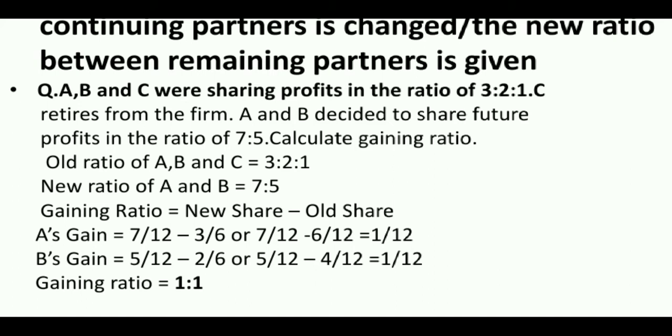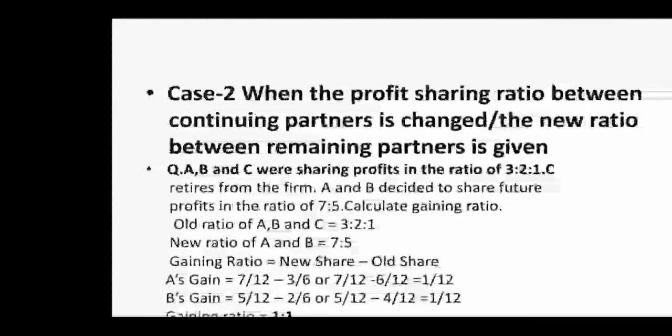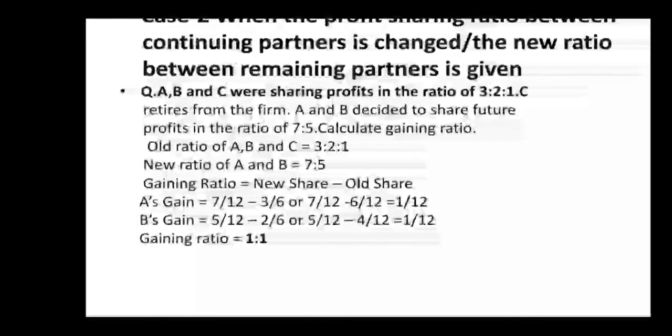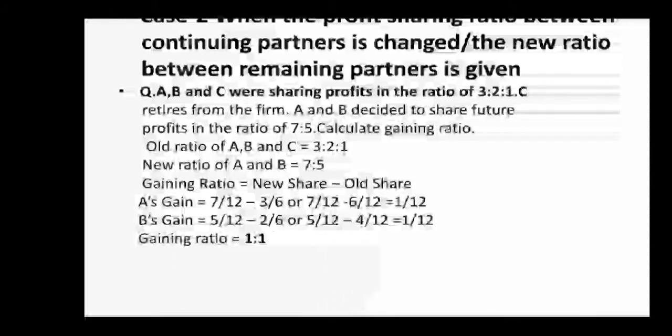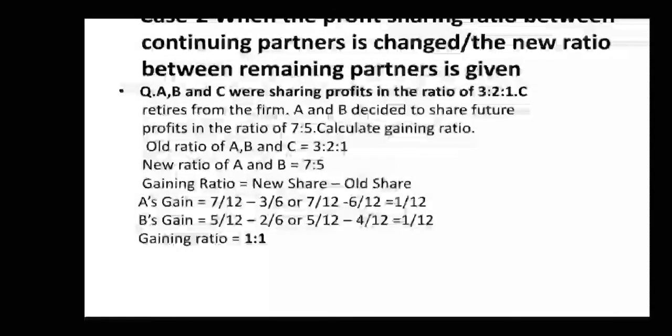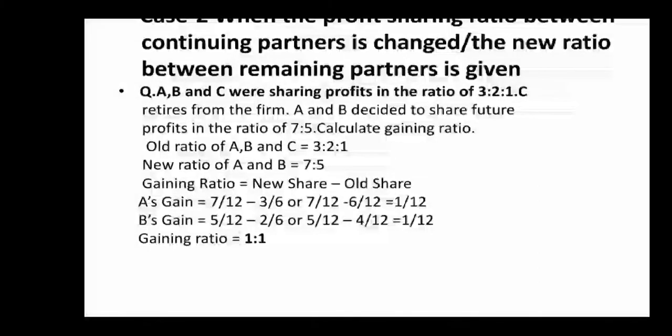Calculate the gaining ratio. So the old ratio of A, B and C is 3 is to 2 is to 1. The new ratio of A and B is 7 is to 5. So gaining ratio equals new ratio minus old ratio. So A gains 7 by 12, मतलब new ratio minus old ratio, how much? A's new ratio is 7 is to 5, means 7 by 12, minus old ratio, how much? 3 by 6. So 7 by 12 minus 3 by 6, और 6 को आप कन्वर्ट कर दो 12 को, तो 7 by 12 minus 6 by 12 equal to 1 by 12.